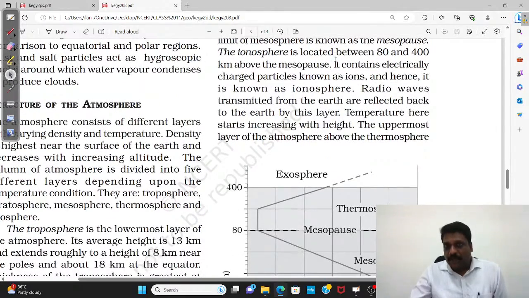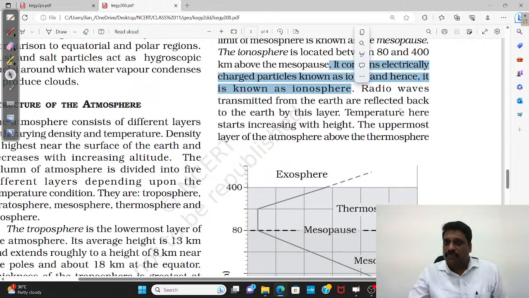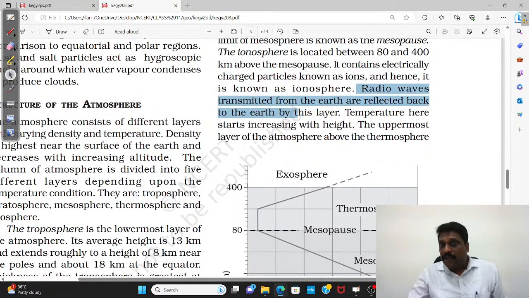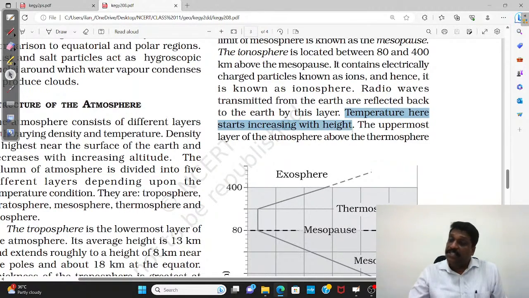Having said this, the name itself says it contains electrically charged particles known as ions, and hence it is known as ionosphere. Then it says radio waves transmitted from Earth are reflected back to the Earth by this layer. And now they are justifying this thermosphere: temperature here starts increasing with height.